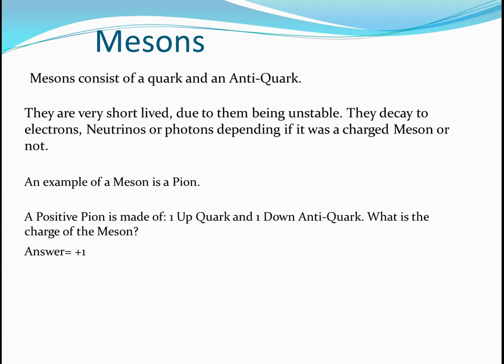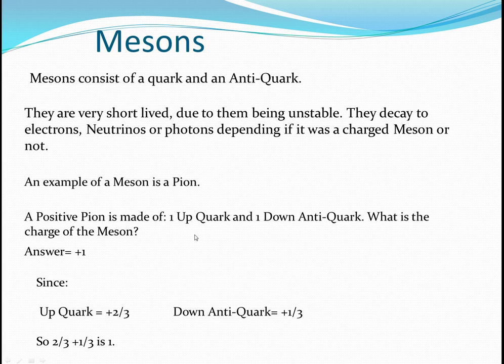Okay, so I hope you got the answer is +1. Now, unless you noticed I gave it away there, if you didn't get it, I'm going to look at this again, but if you did, this is what you probably did. You realised an up quark has a charge of +2/3, and then you have a down antiquark. Now a down quark is -1/3, so if it's an antiquark it has the opposite, which is +1/3. So +2/3 plus +1/3 is 1.